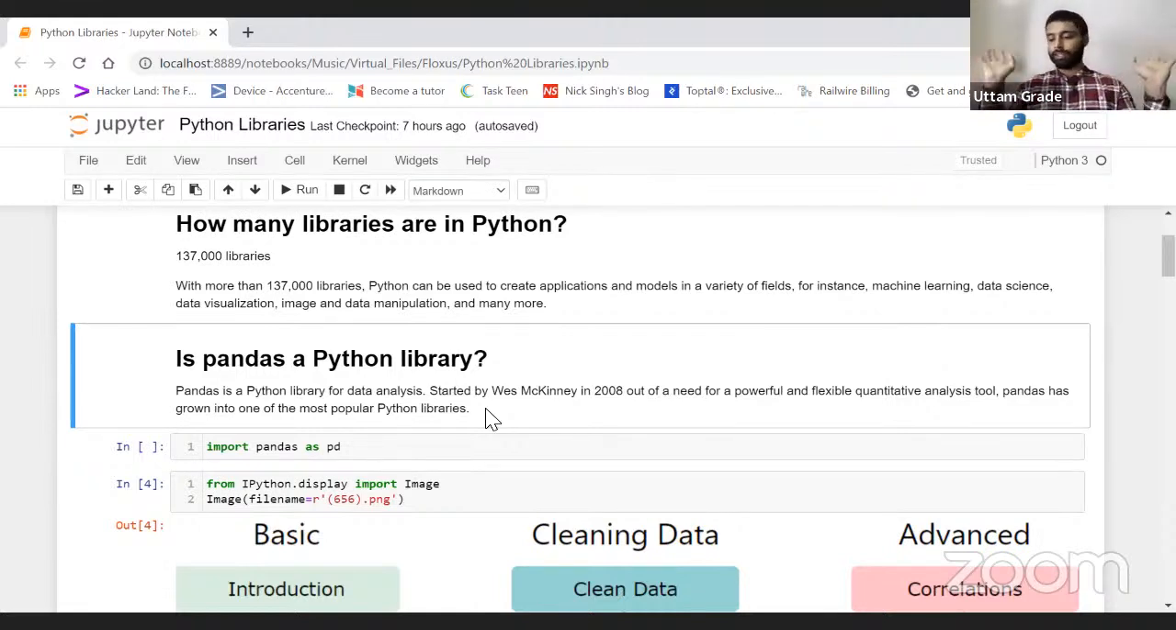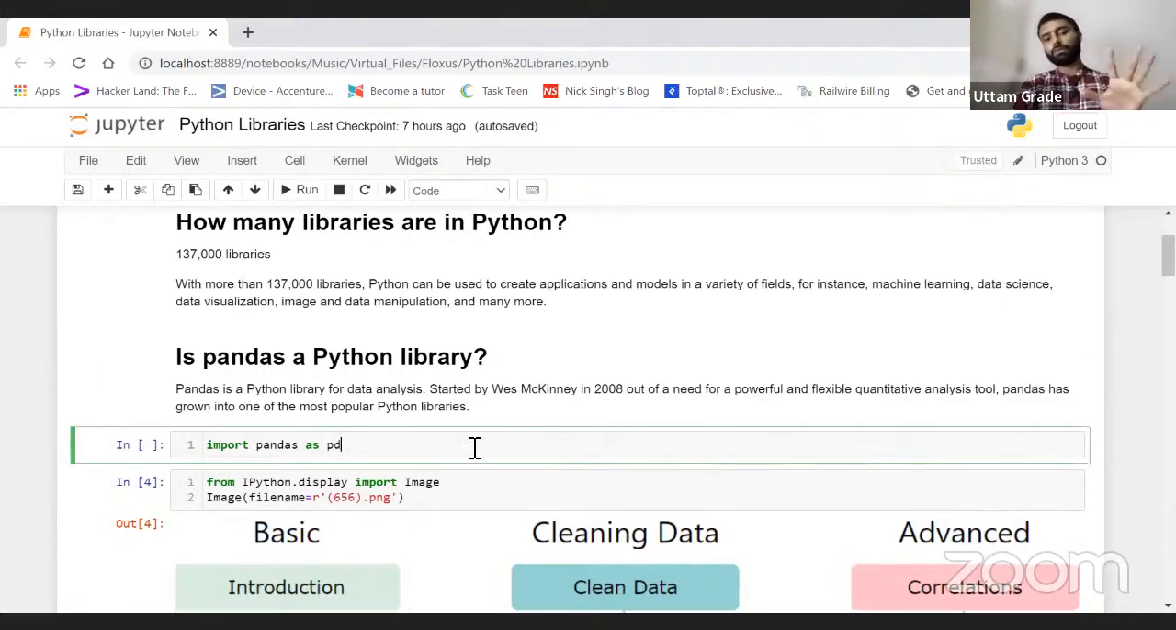Okay. Now we have understood what exactly it is, right? Why do we use Python for data analysis? We have understood this way. Okay.